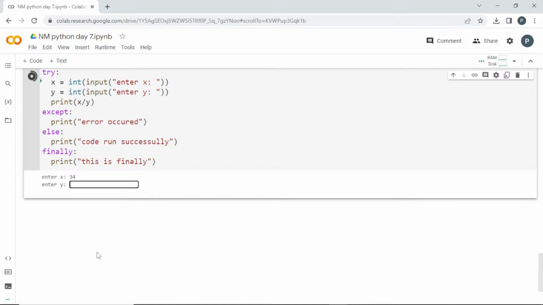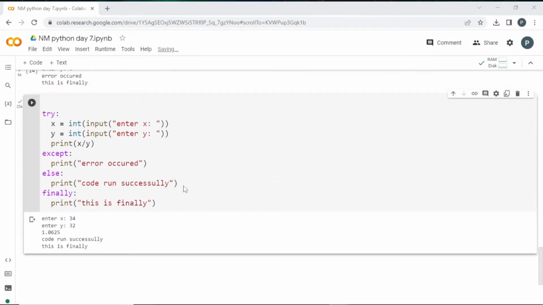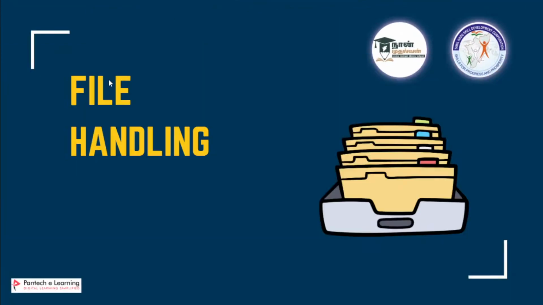In the past example, I asked the user to select either 1, 2, 3 or 4, right? In that case, you can use this try except. Since it is in a while loop, it will keep on asking. If you enter wrongly, it tells you it is wrong and asks again. That's the use case of this. And else and finally are optional, so based on your requirement, you can give them. I hope it is clear about try, except, else and finally.